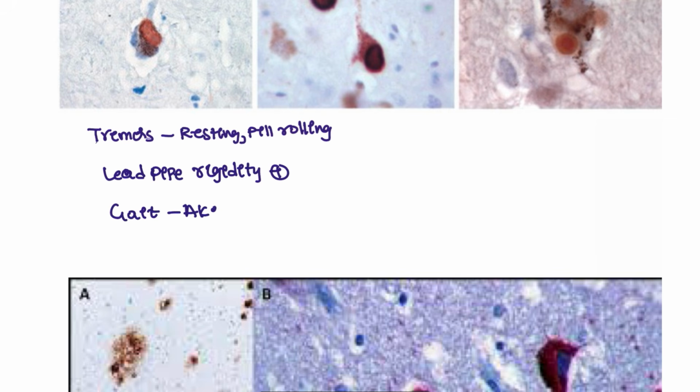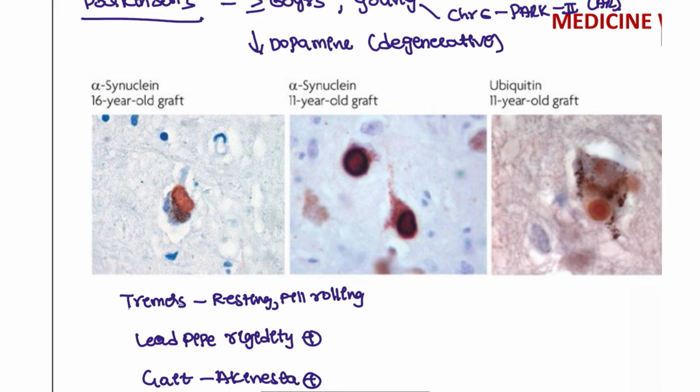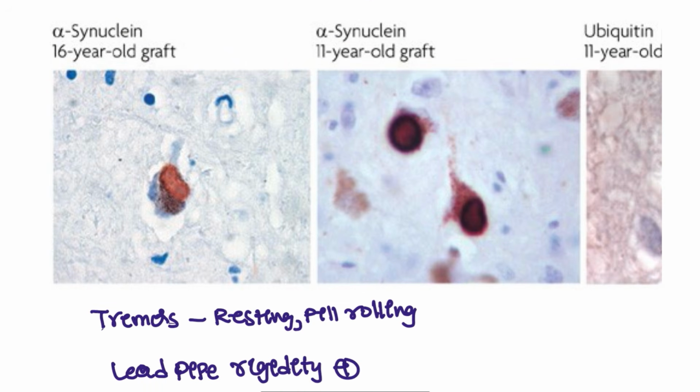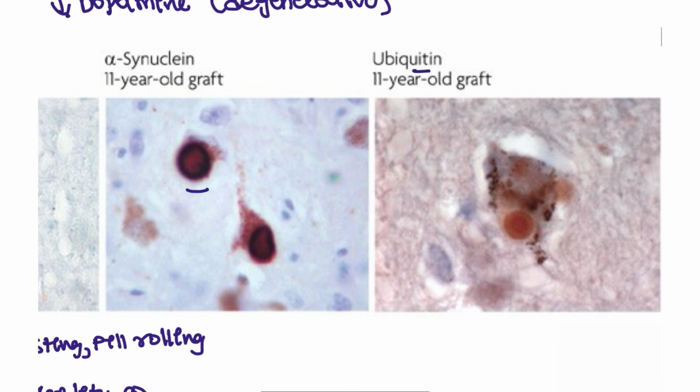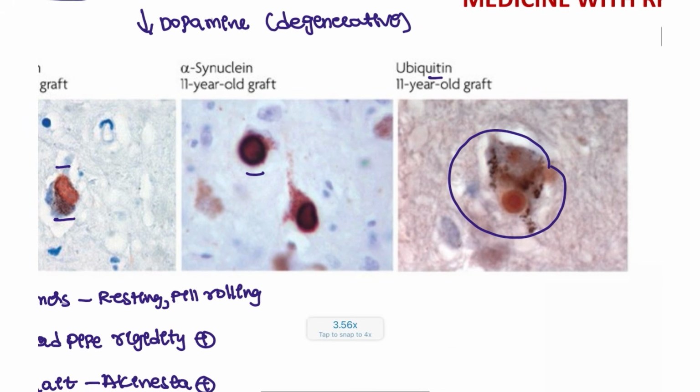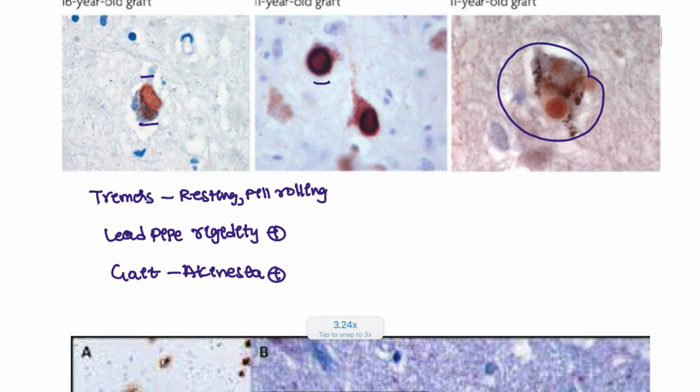On histopathology, you are going to see alpha synuclein, and this is also alpha synuclein, and this is the ubiquitin. This is also one of the pictures that you are going to see in Parkinson's condition.